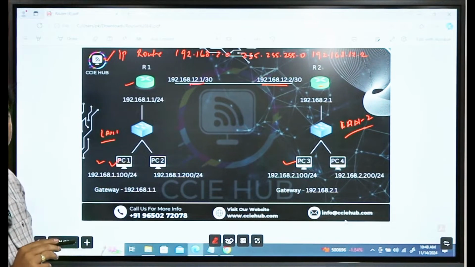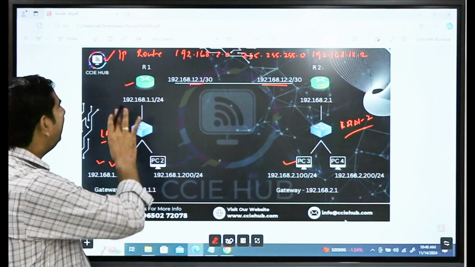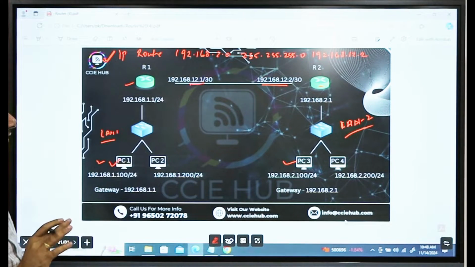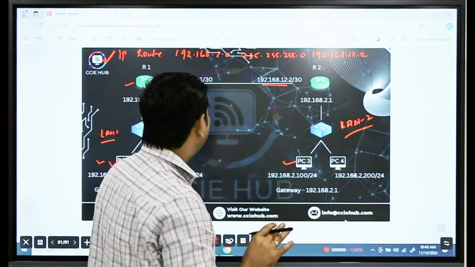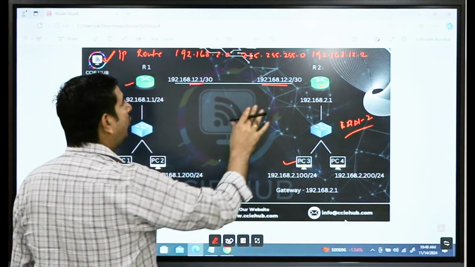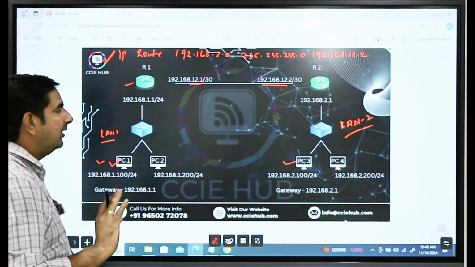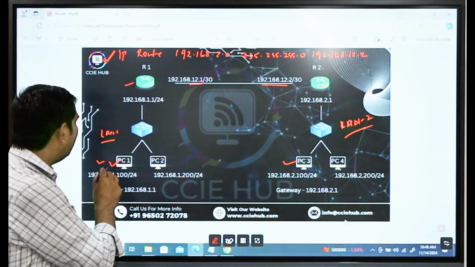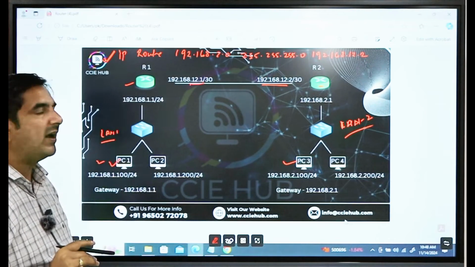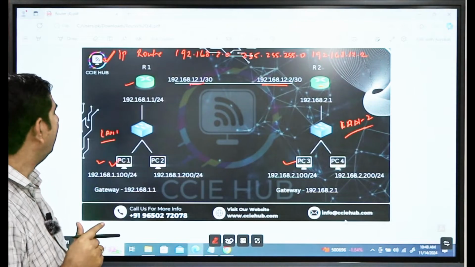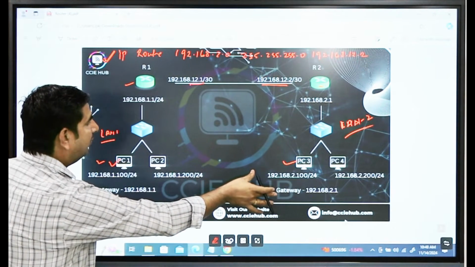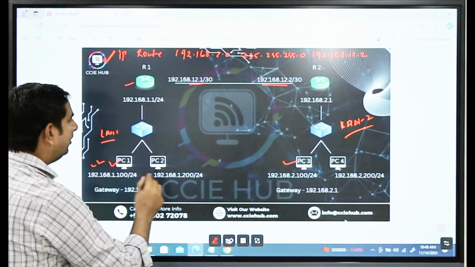So guys, if I am adding the route only on the R1 end, then what will happen? Obviously the communication is not going to happen because R2 doesn't have a reverse path. That's fine, everyone is aware of it. But where will the packet drop, and which packet will drop? That is the question. From PC1, we use the ping command for PC3, and both are in different subnets.